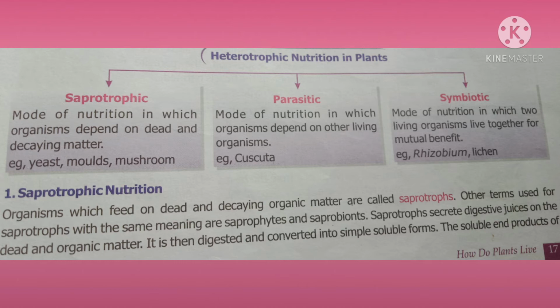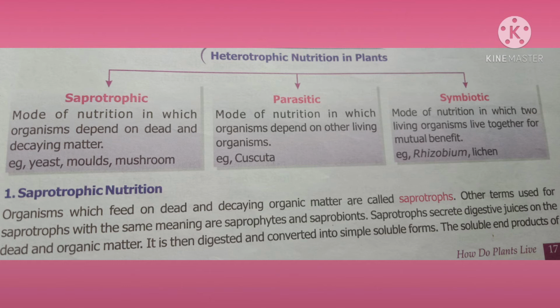Algae undergo autotrophic mode of nutrition, that is, it has chlorophyll, so it prepares its food by itself. Whereas fungi depend upon this algae. Fungi provide water and nutrition for algae to carry out the photosynthesis process. Likewise, they both mutually help each other. Such mode of nutrition is called symbiotic.